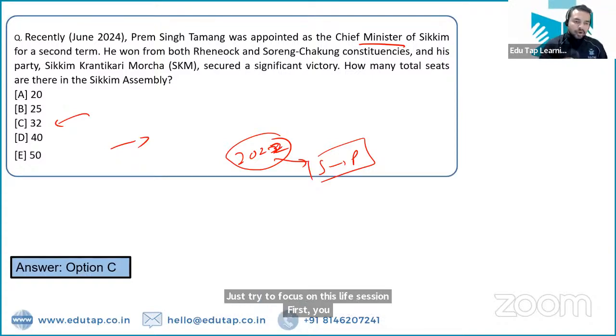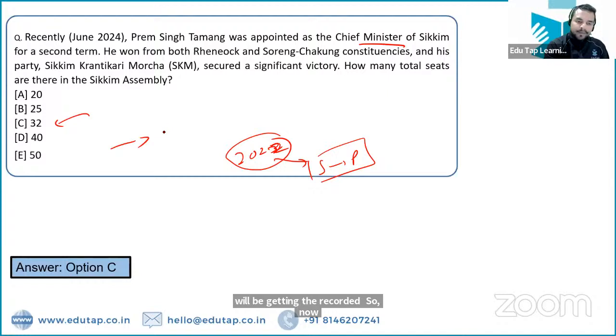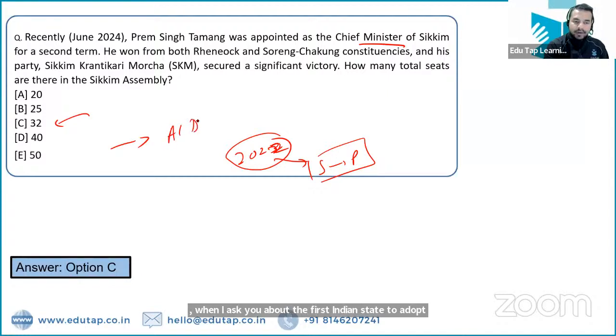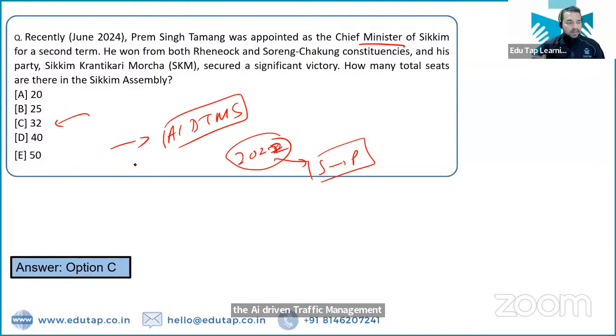Okay. So now when I ask you about the first Indian state to adopt the AI driven traffic management system, what is the name of the state which has adopted the first AI driven traffic management system in India? That is Sikkim, right?